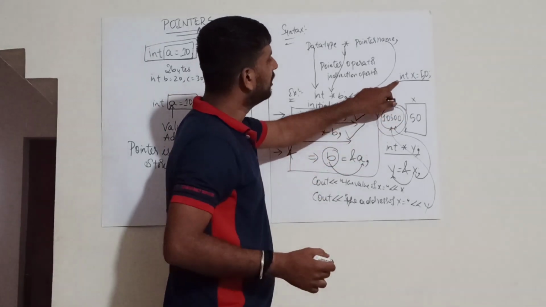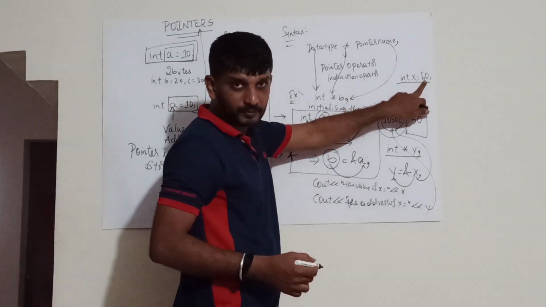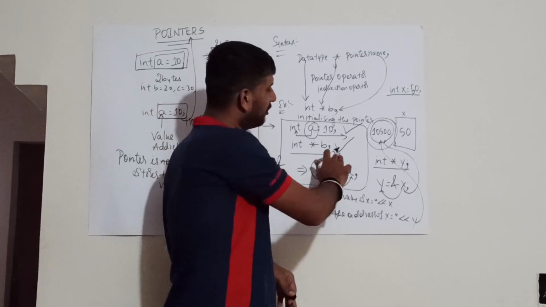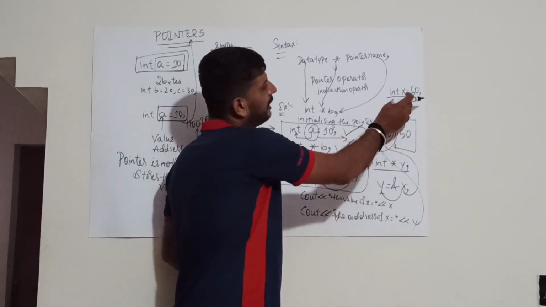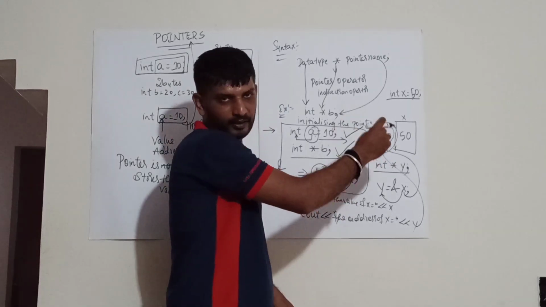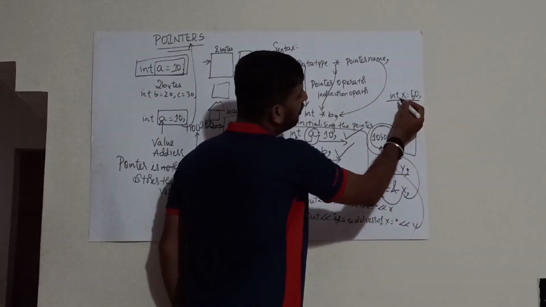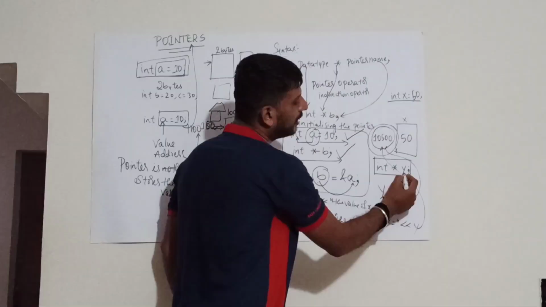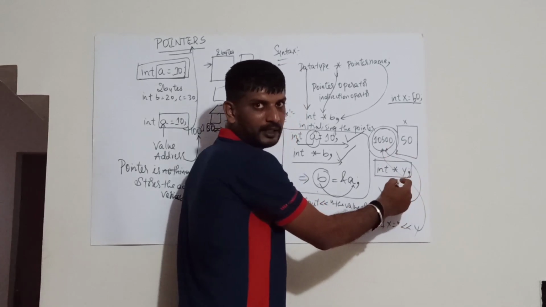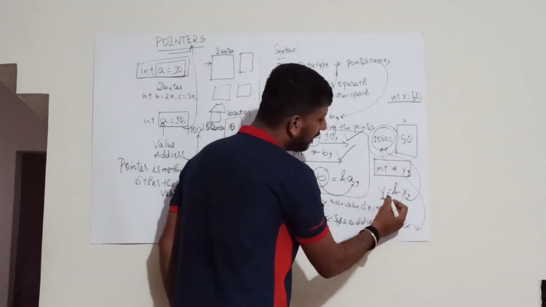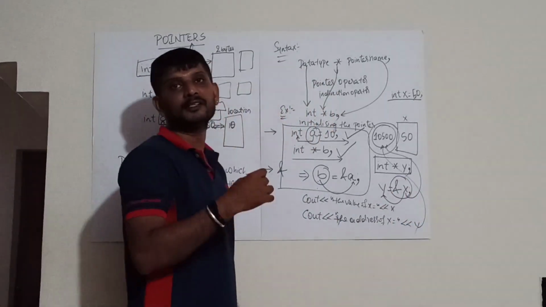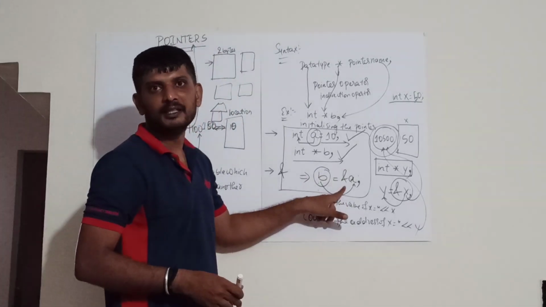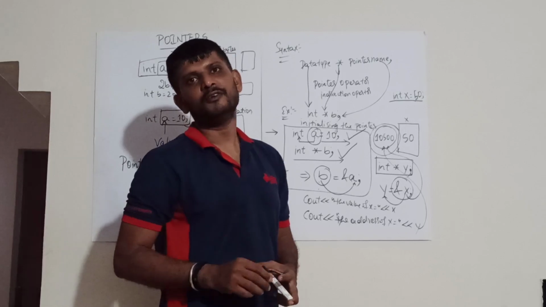So I have given you the example. Here I have declared one variable x with the value 50. 50 is stored at some location. Just I am giving you the example, this will not be the exact address. So x will be stored at the address 10,500. I want to display the address of this particular variable. So I am declaring one pointer. The name of the pointer is y. Next, I am assigning the address of x. For accessing or assigning the address of x, you require the operator that is called ampersand. Ampersand is also called the address of operator.